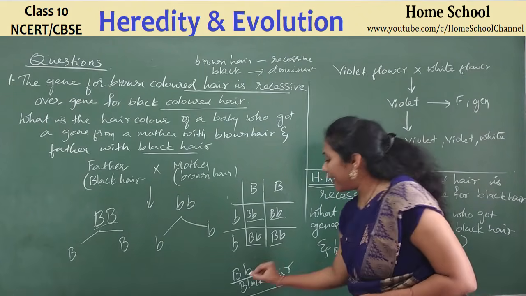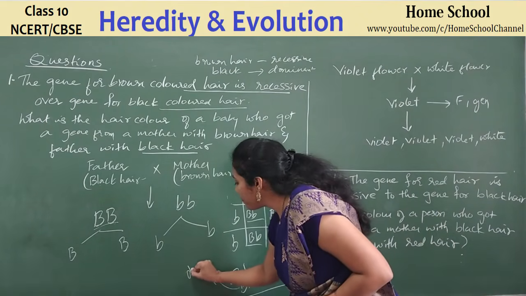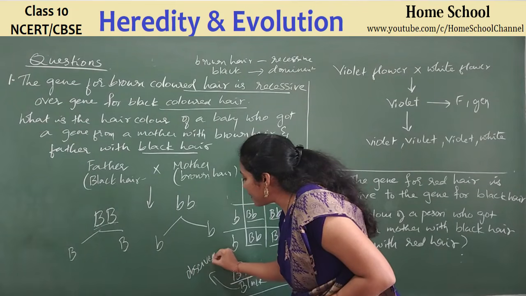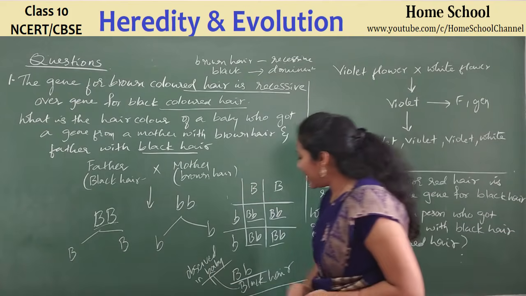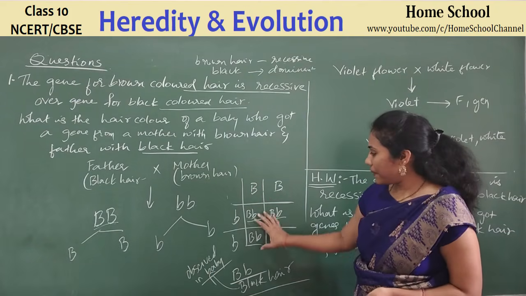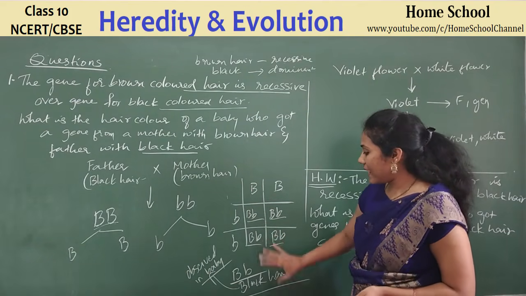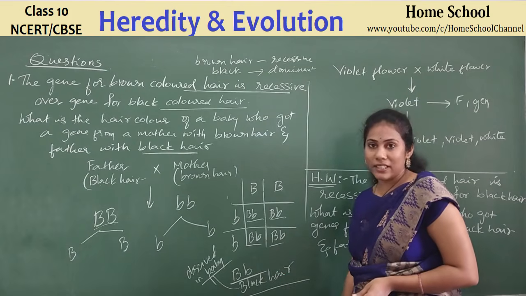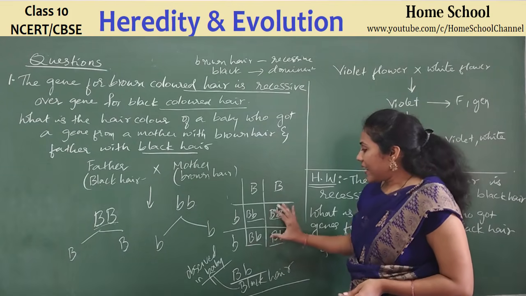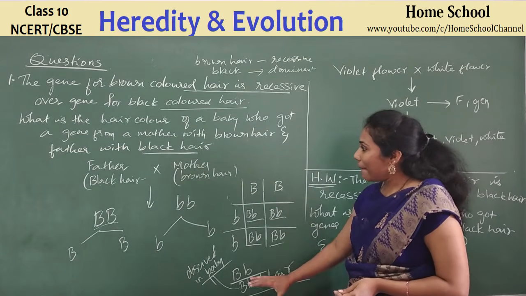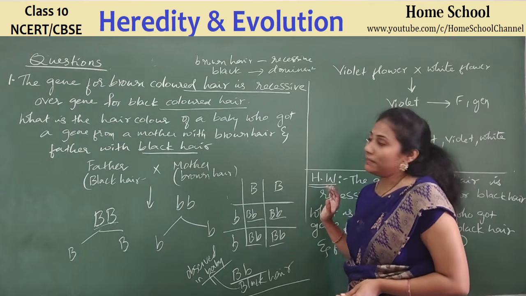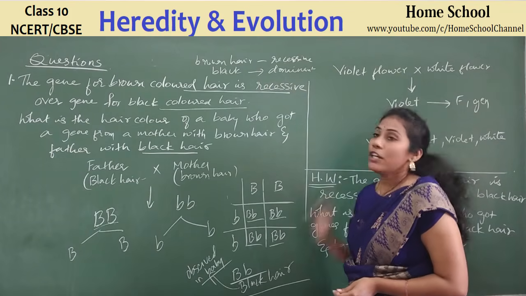Black hair is observed in the baby. Why? Because you see the genotype of the baby, all four possibilities are capital B, small b only, right? So 100% chances are there to get black hair only. Clear? Because black is dominant.